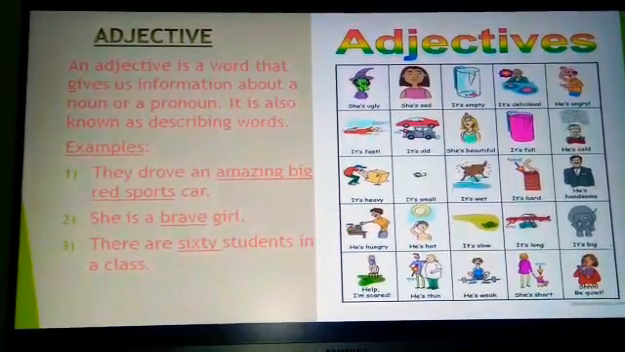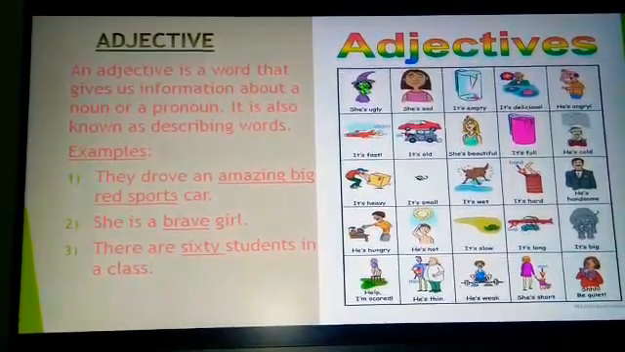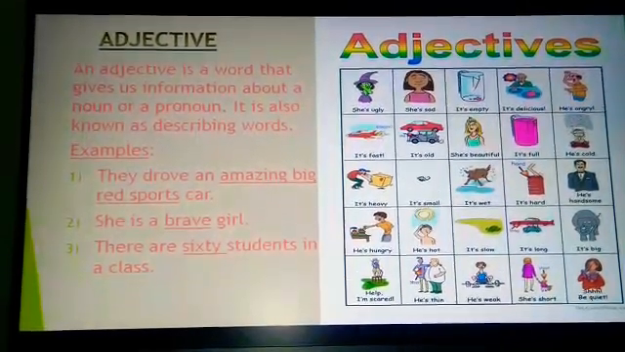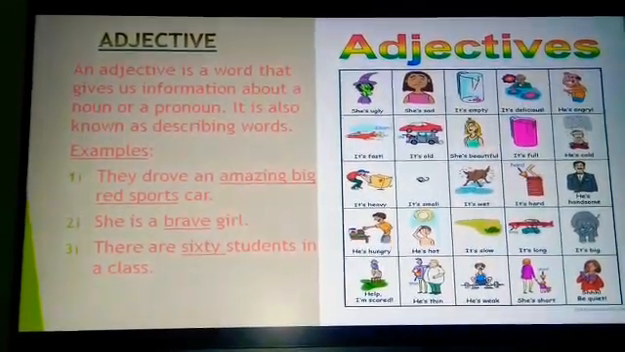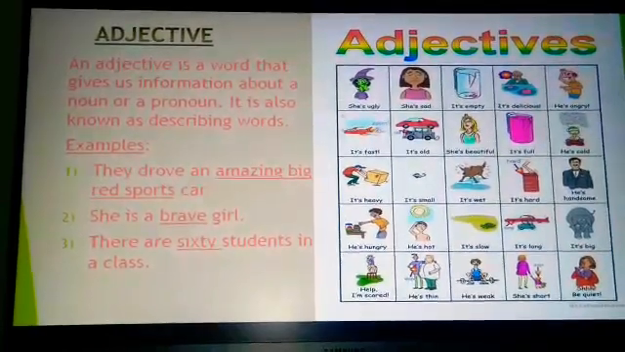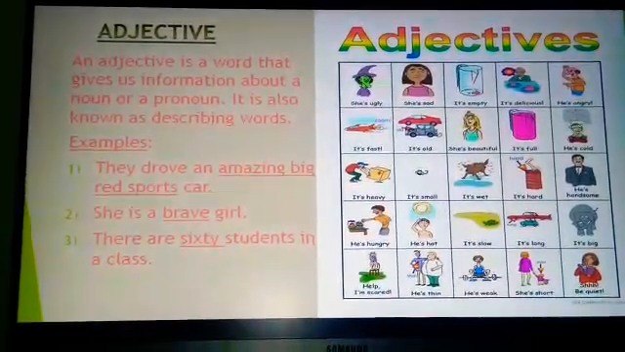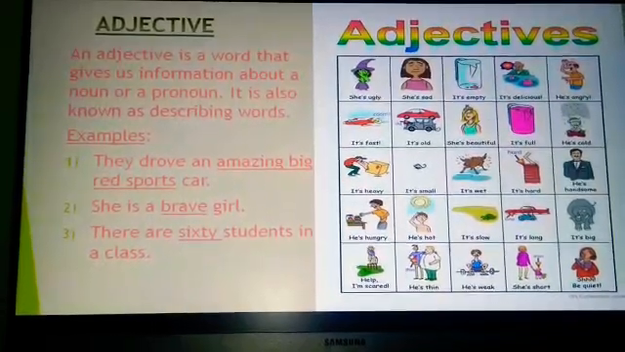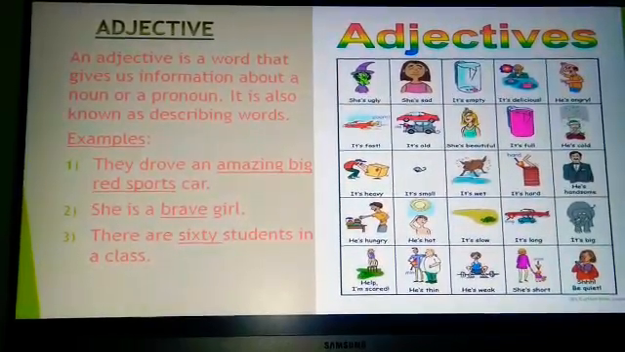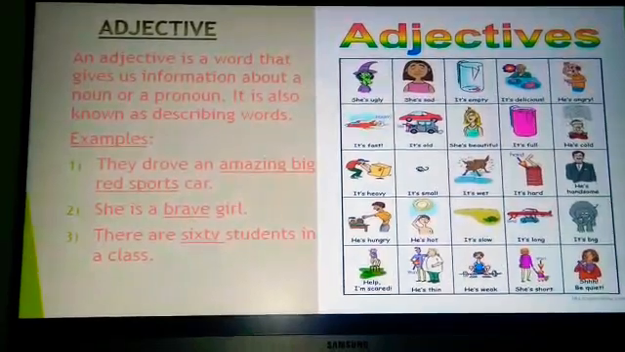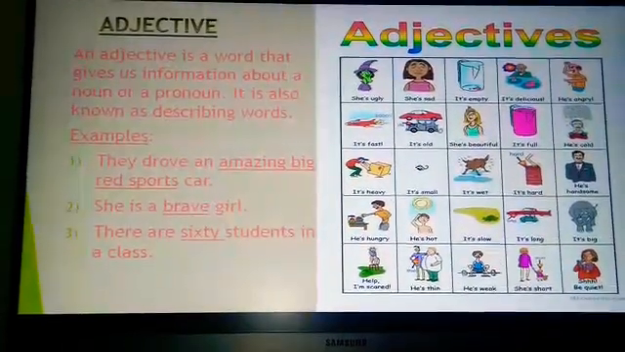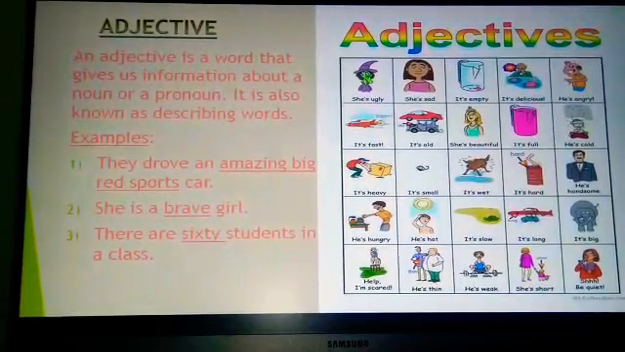What type of car was it? Sports. Which color? Red. What size? Amazing big. So amazing big red sports gives the information about the car. Second example, she is a brave girl. Here brave is an adjective. It is an adjective of quality which gives information about the noun girl. It describes the girl. How is the girl? Brave.